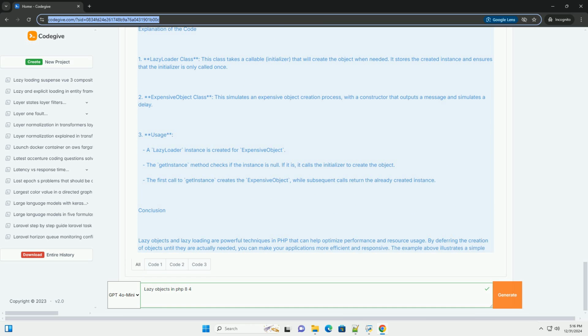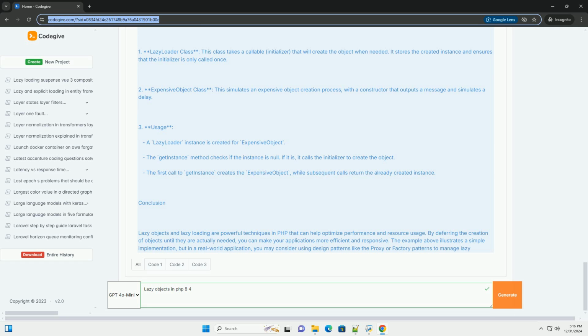1. Performance: reducing startup time by delaying the creation of objects until they are needed. 2. Resource management: saving memory and processing power, especially when the objects may not be used in every execution. 3. Encapsulation: hiding the complexity of object creation from the client code.